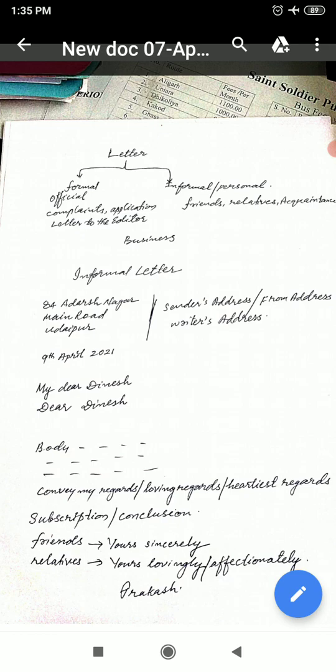It must be in a line, level, from top to bottom. So the first thing we want to do is to write the from address or sender's address. The address must be like this, just as given in the page.